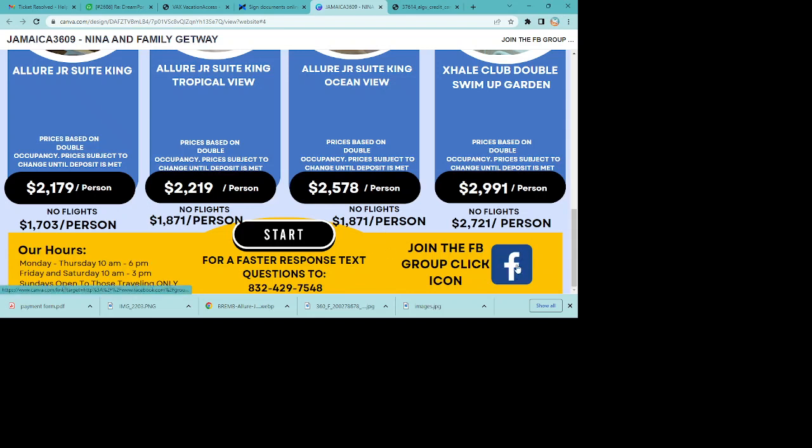Also, always click this button to join the group where they are on social media, because that's where we put a lot of last-minute updates and things like that, pictures of the resort, videos. We're always constantly talking to you in these groups, so make sure you click whatever icon is here, whether it's Instagram or Facebook, and join the group immediately.